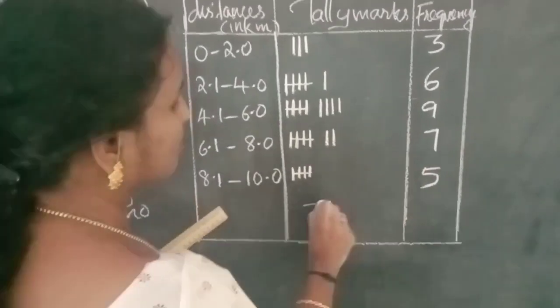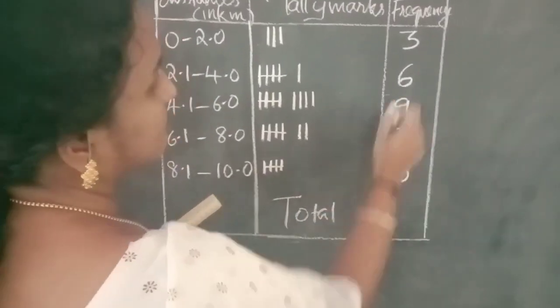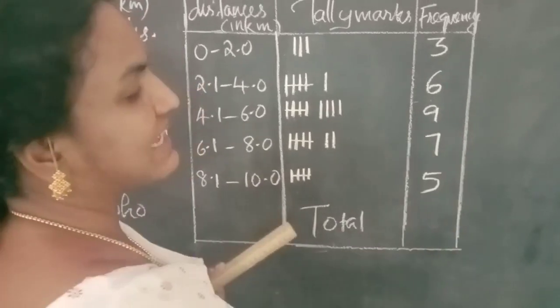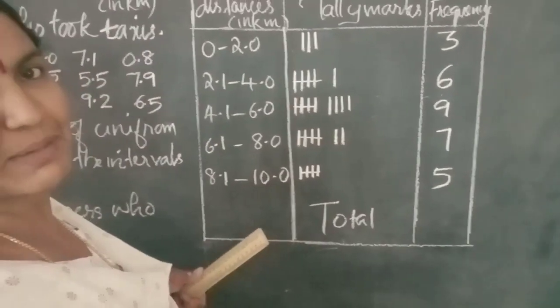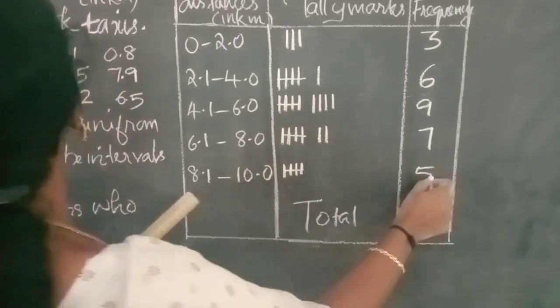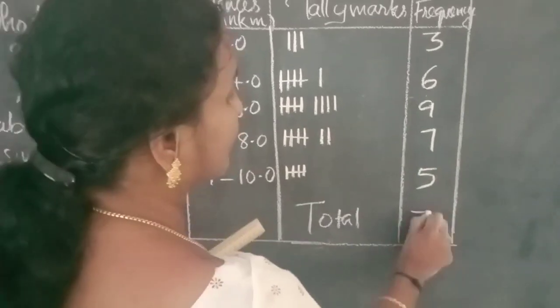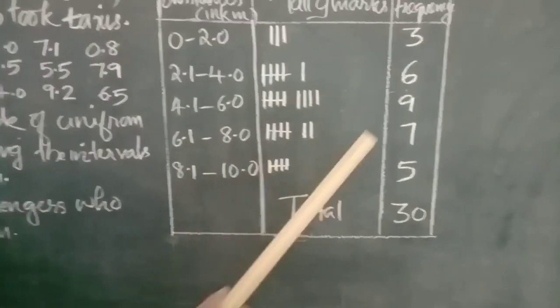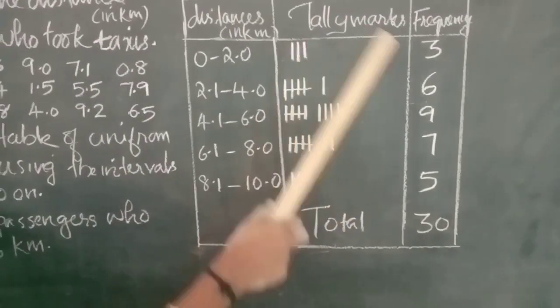So adding total 6 plus 3, 9, 9 plus 9, 18, 18 plus 7, 25, 25 plus 5, 30. So total 30. Then this is the first option A, it's a frequency table.